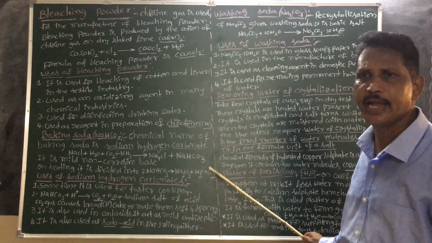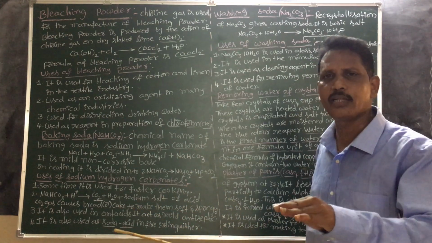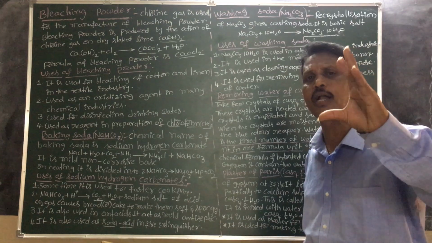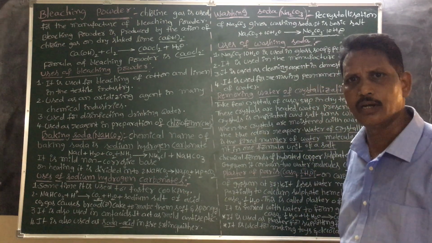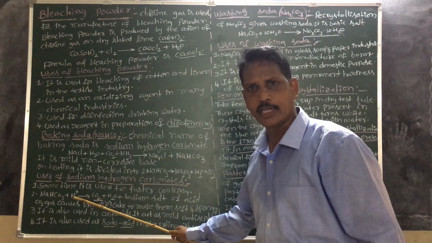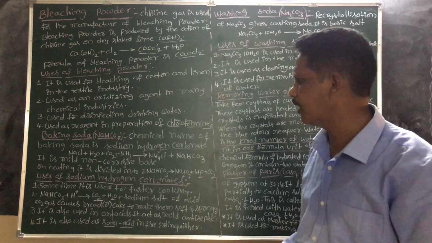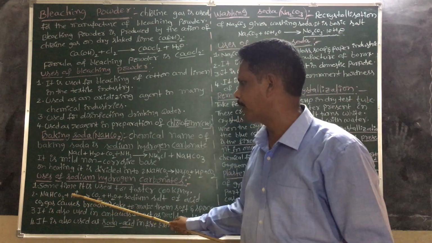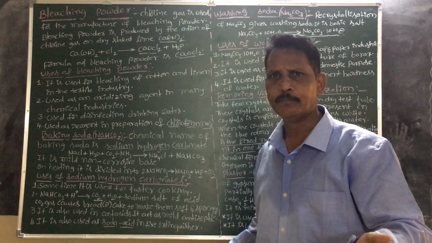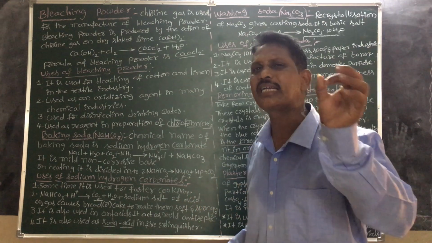This carbon dioxide is used to make bread or cake soft and spongy. Sometimes baking soda is used for faster cooking. NaHCO3 plus H+, where H+ is the ion of an acid, such as tartaric acid.